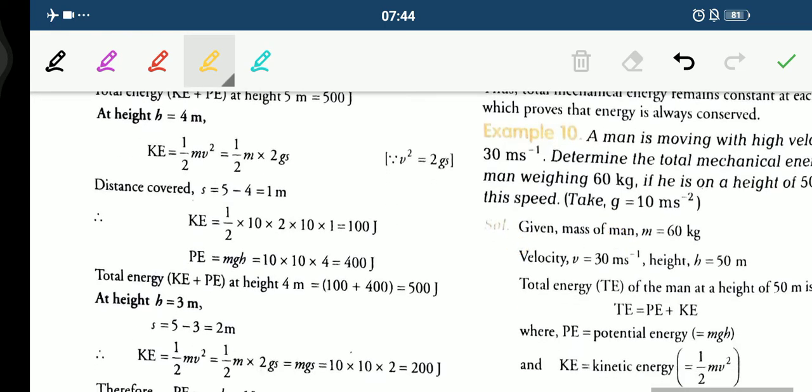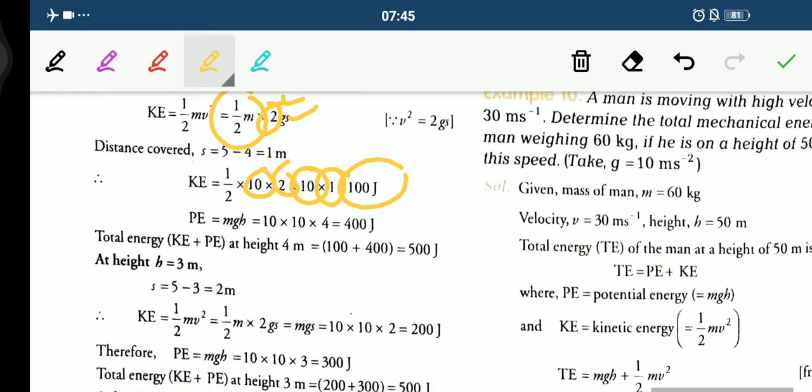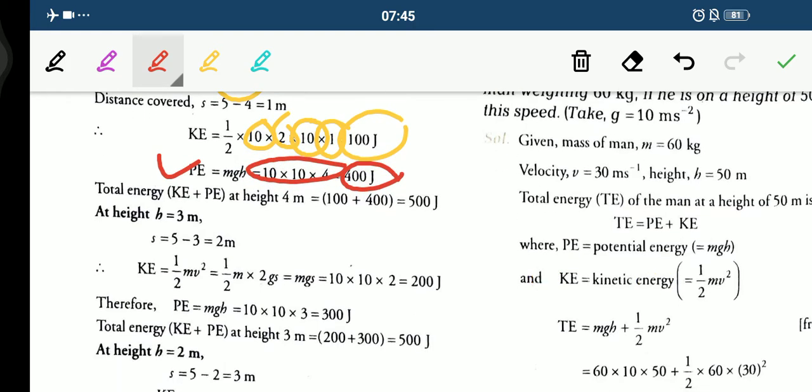Fine children. So you just need to solve the kinetic energy, that is half m. M is your 10, 2, multiply it with acceleration due to gravity 10, and your s is 1. The answer would be 100 joule. And what about in the case of potential energy? It's mgh. So multiplying mgh, we have got 400 joule. Now children, you need to add the kinetic plus potential energy. So you get 500 joule.